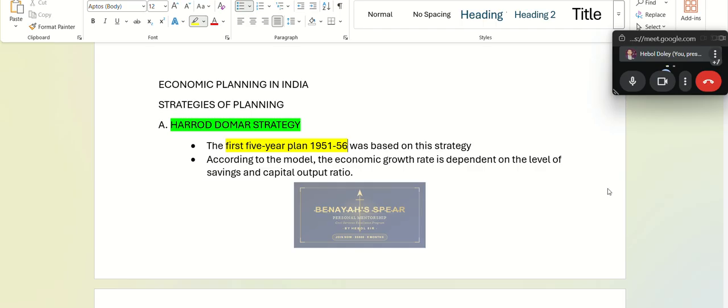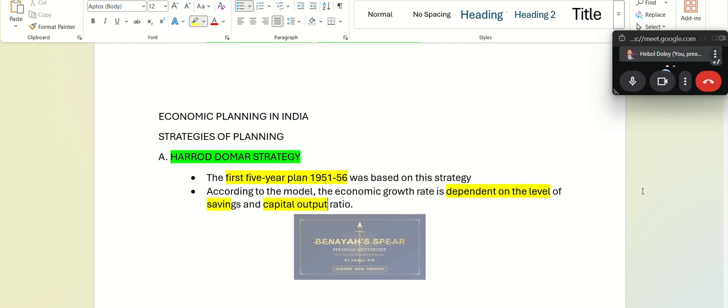According to this model, the economic growth rate is dependent on the level of savings and capital output ratio. So what is the Harrod Domar strategy based on?